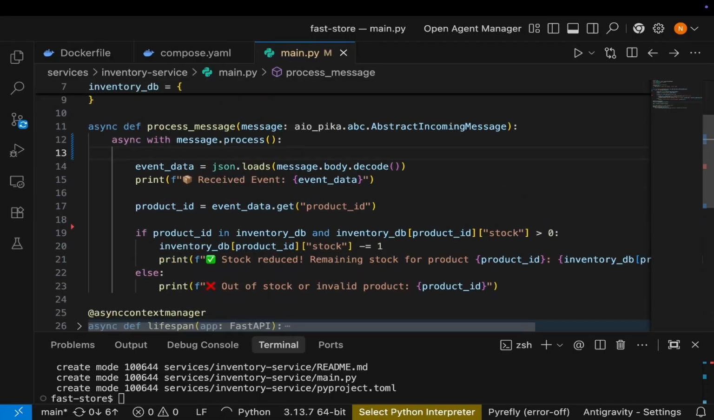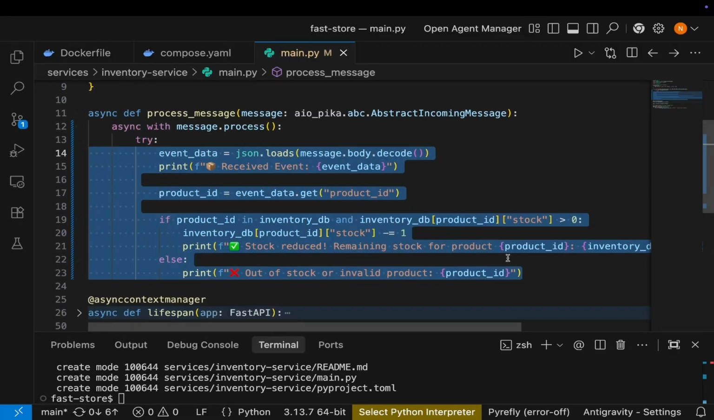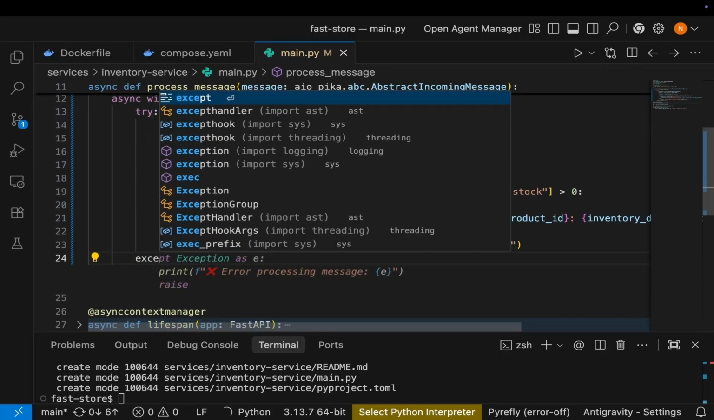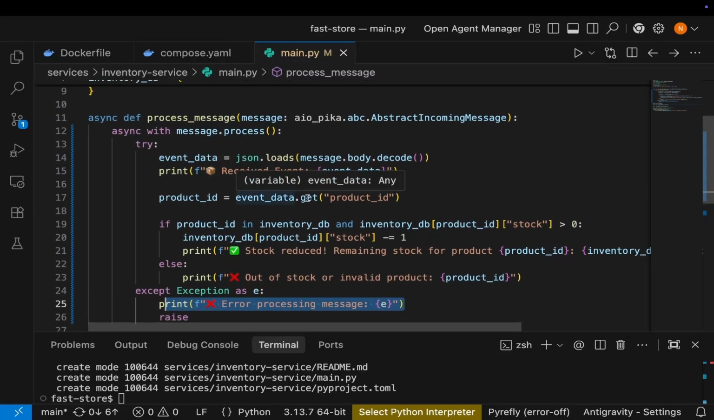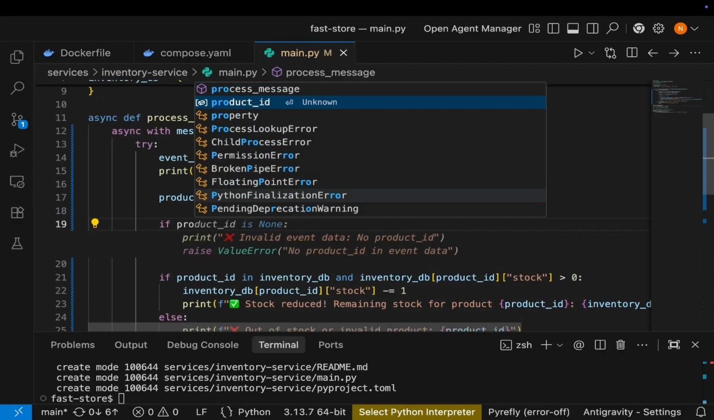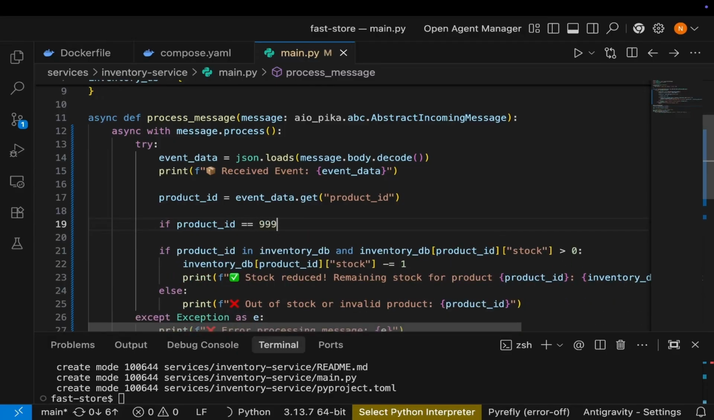So I'll come here and say try, then in that, go down, except. Can you guess what I'm going to catch? Same thing, Exception as e, like the AI suggested. Let us first finish this first block. After getting the product ID, I want to check if the product ID is 999. So I'll say if product ID is equal to 999.